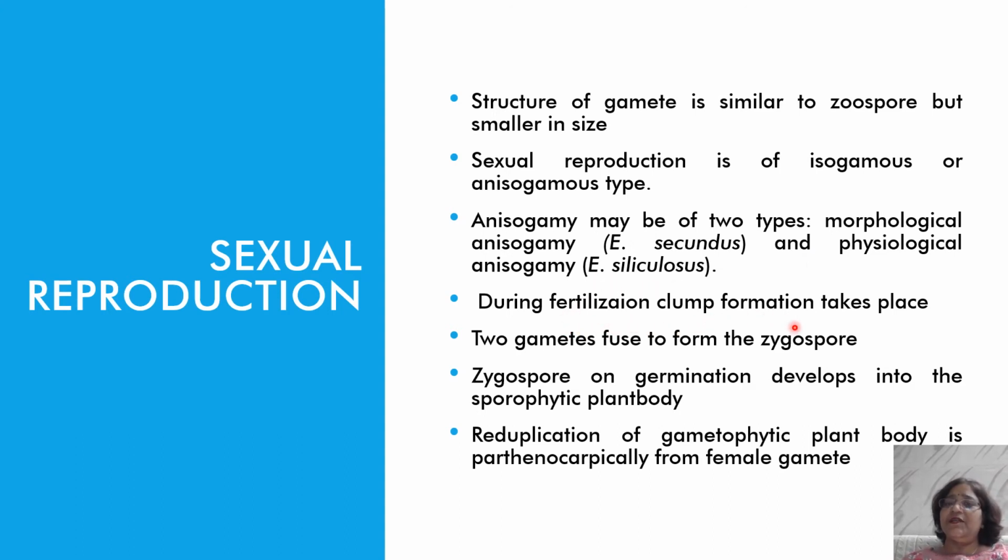During fertilization, clump formation takes place. I will explain it. Two gametes fuse to form the zygospore. The zygospore on germination develops into the sporophytic plant body, and reduplication of the gametophytic plant body takes place parthenogenetically from the female gamete. In the next slides, I will explain it in detail.